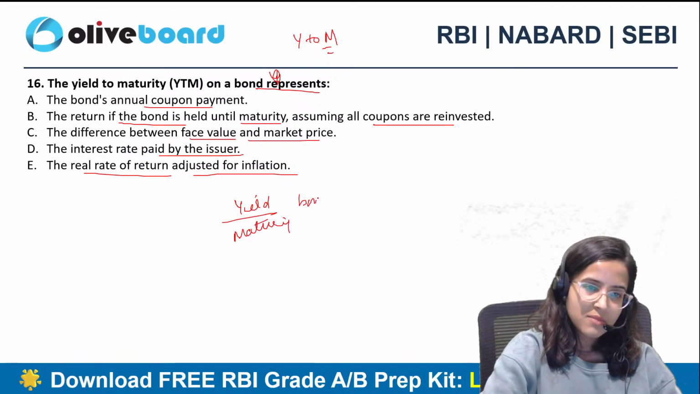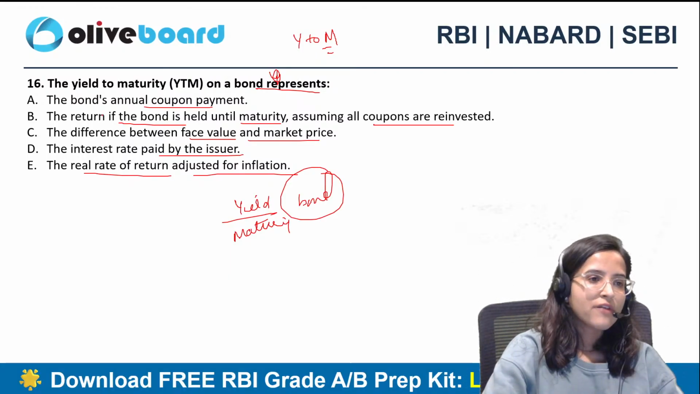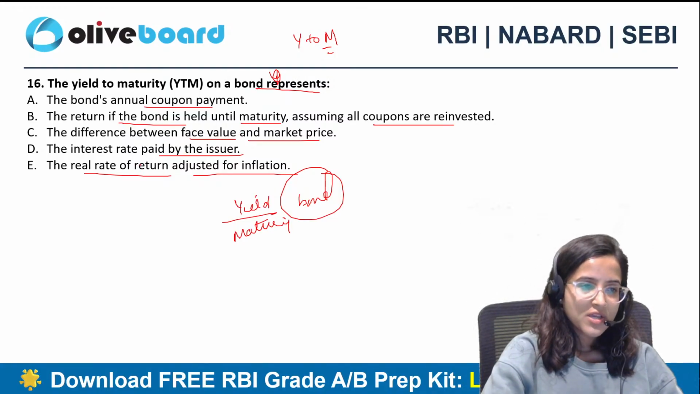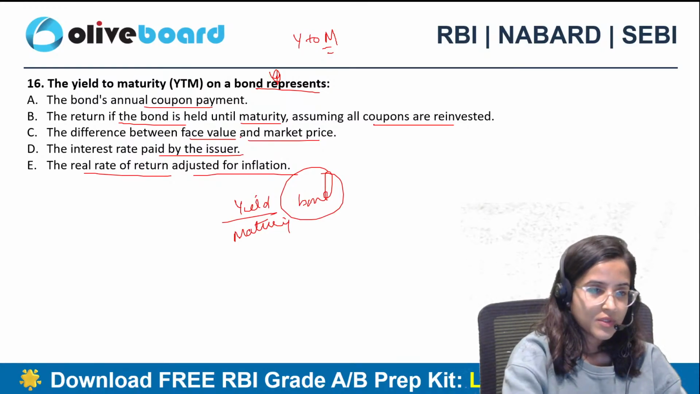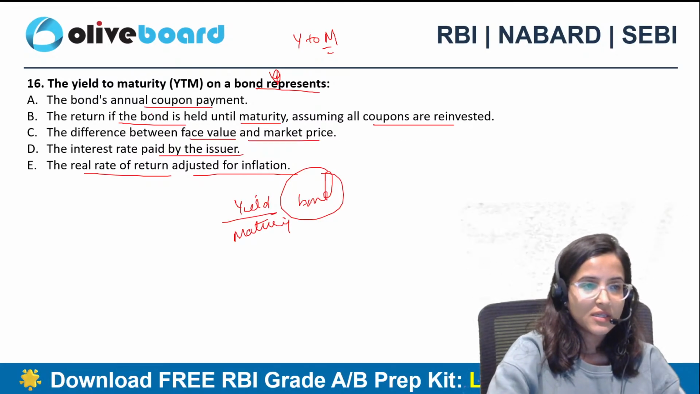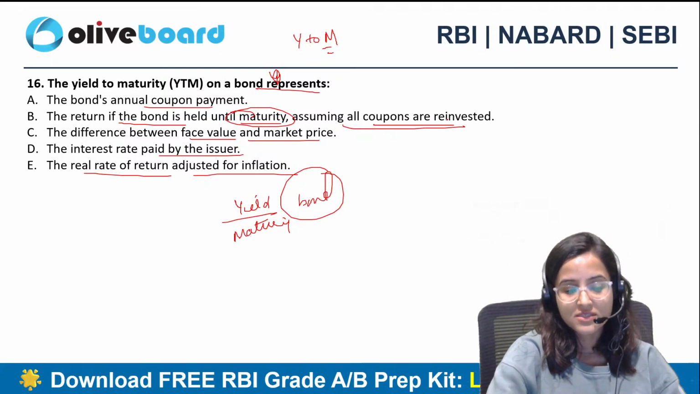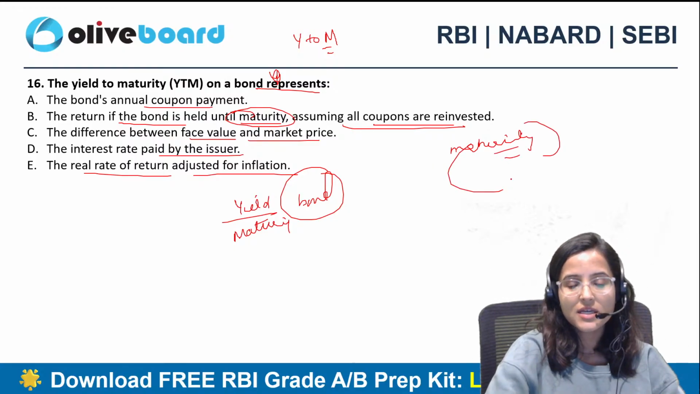Yield to maturity on bond, इसका क्या मतलब है? The bond's annual coupon payment या फिर the return if the bond is held until maturity, the difference between face value and market price, interest rate paid by the issuer या फिर the real rate of return adjusted for inflation. The correct answer is B. ठीक है, the return if the bond is held until maturity, assuming all coupons are reinvested. तो maturity पे जब तक हम hold करें तब तक कितना हमें yield मिलता है.